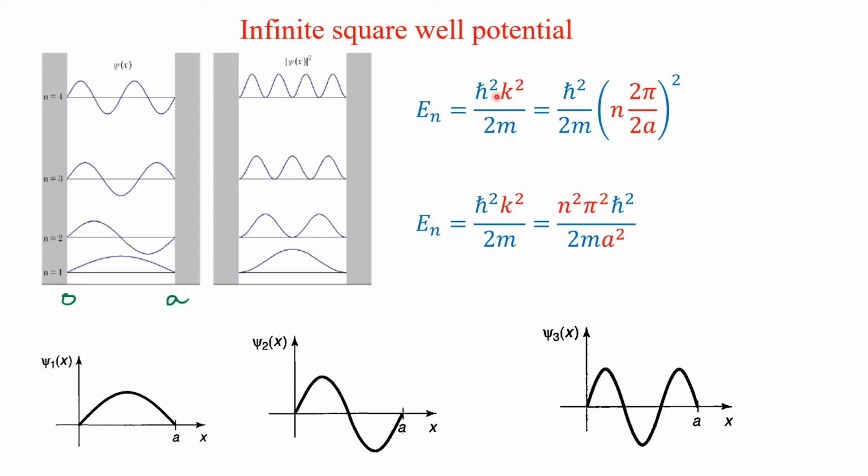So I am replacing k squared by n times 2 pi by lambda. Lambda is 2a here, so the 2s will get cancelled. So this will become n squared pi squared over a squared. So exactly the same result without any mathematics. We can straight away derive this because k is equal to 2 pi by lambda. From this we got exactly the same result. We will see what is the significance of these results.